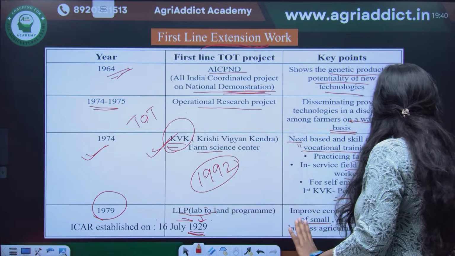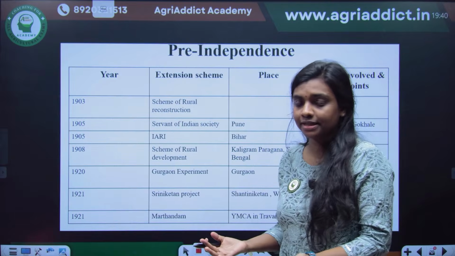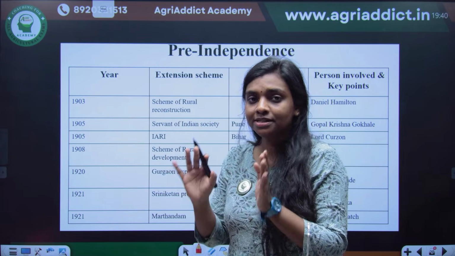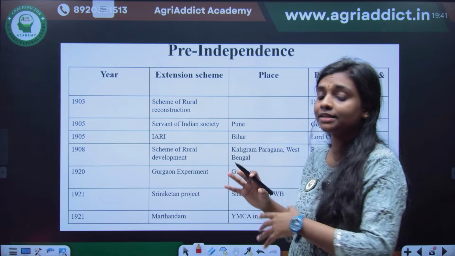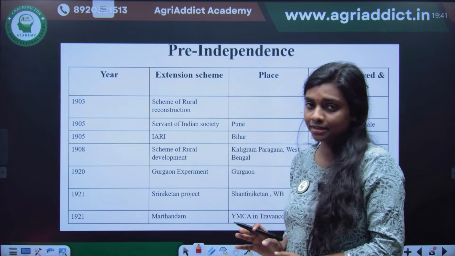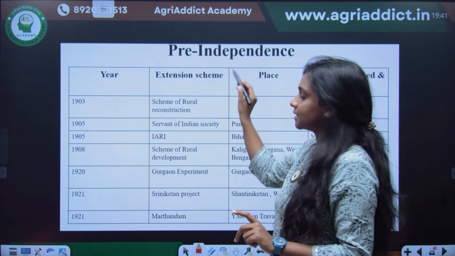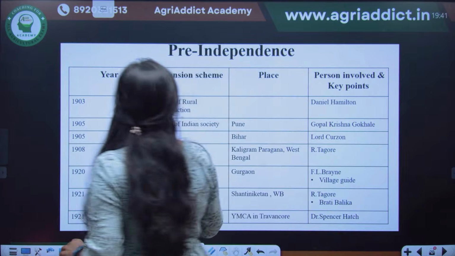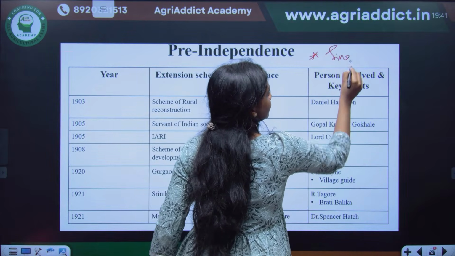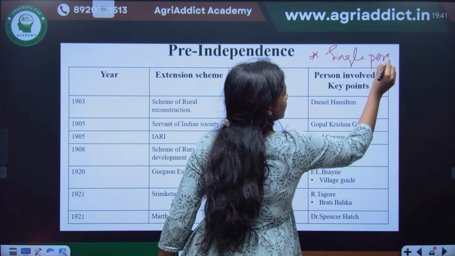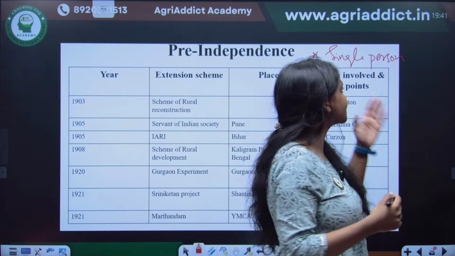Okay. And then we have pre-independence schemes and post-independence schemes. We got independence in 1947. Before that, what were the programs in the extension sector? When we talk about the pre-independence sector, the major point is that most of these programs were started by a single person.